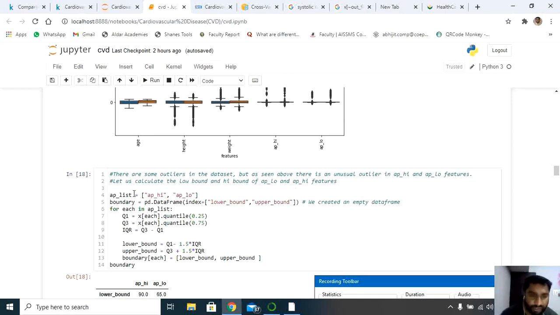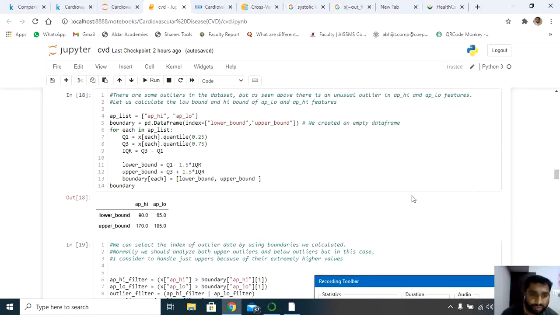So I've again taken the list AP high and AP low. Boundaries I have set here: lower bound and upper bound. First let's create the empty data frames. I've created these using the standard deviation techniques, or you can also say the normal distribution techniques. I'm using quartile deviation here, Q1. You take the entire data set.